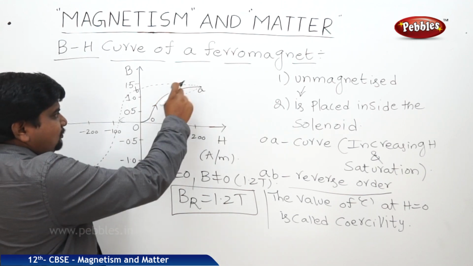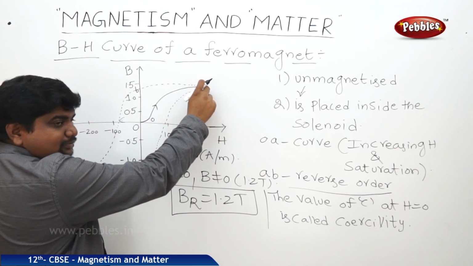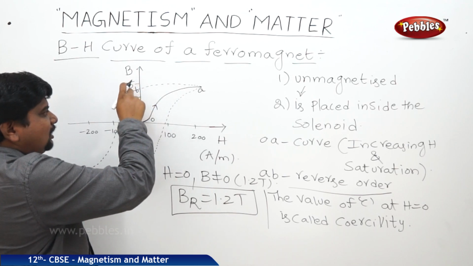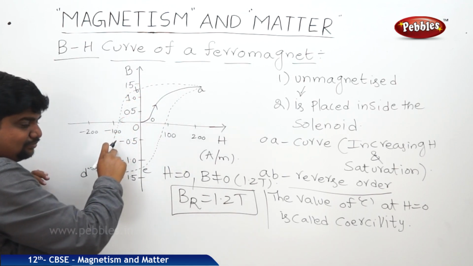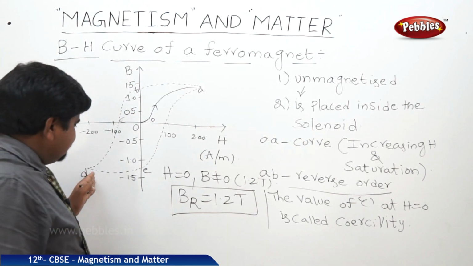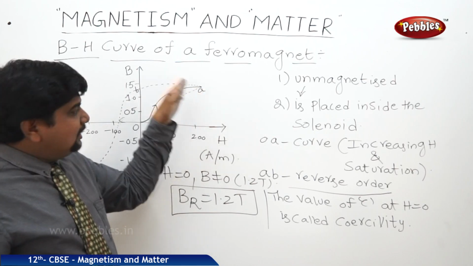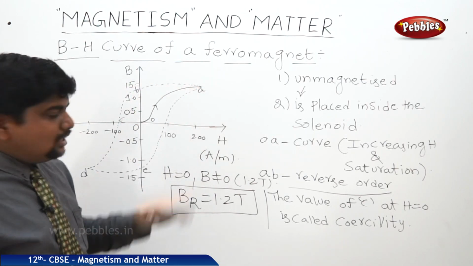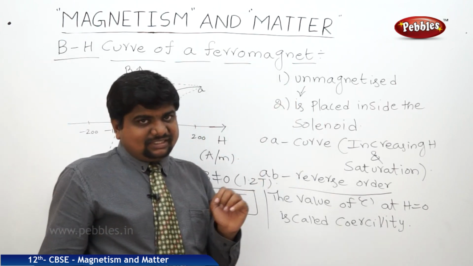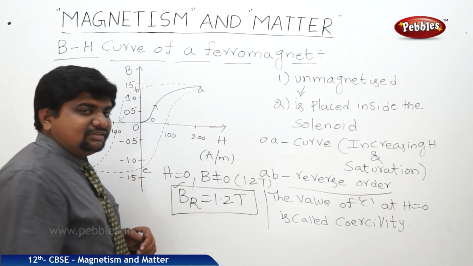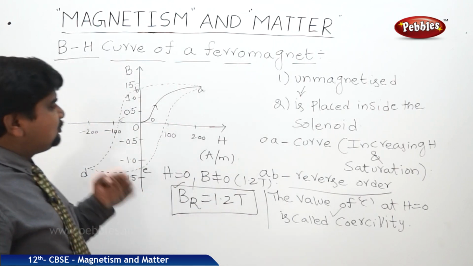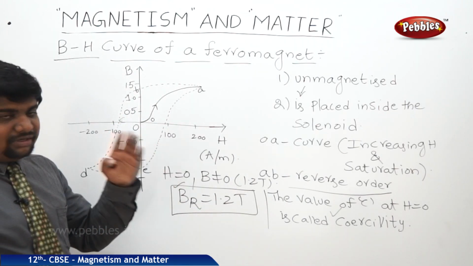So this is the positive curve, increasing to the saturation point. When the field was turned off, the domains align in the reverse direction and speed up. So it is crossing many other points and coming to D. From this D onwards, we can increase the slope again. So this is called the BH curve. This BH curve gives the nature of the ferromagnetic substance, meaning what is the retentivity of the ferromagnet and what is the coercivity of the ferromagnet. If you want to know these values, this BH curve is very, very important.